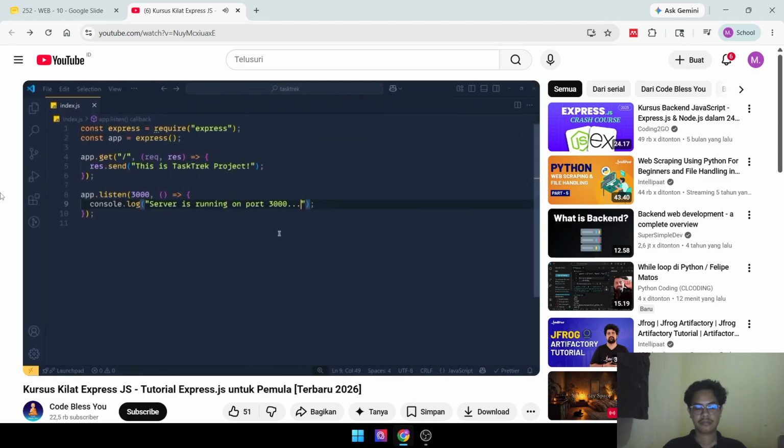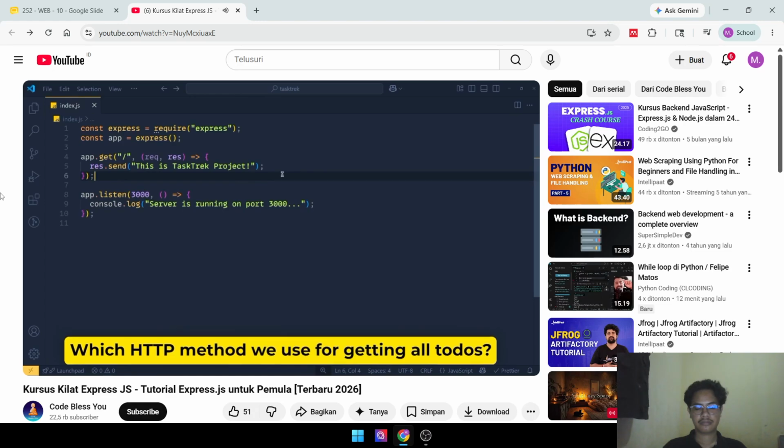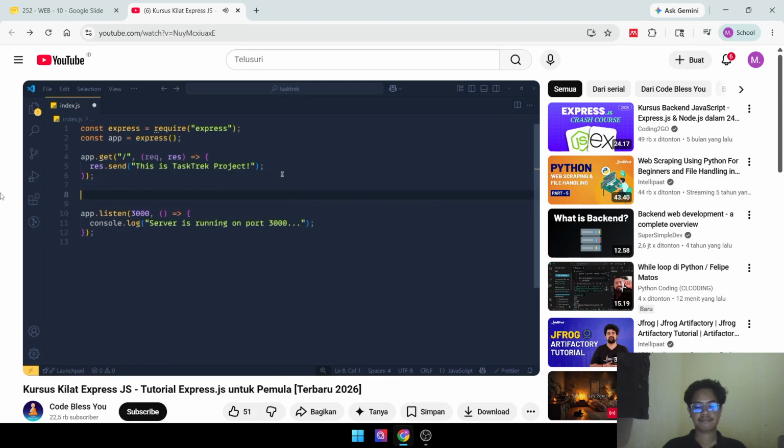Now let's create an API for getting the list of all to-dos. Can you tell me which HTTP method we have to use? Right, for getting data from the server, we use the GET HTTP method. So here we write app.get, and let's say we want to give this API the name todos.